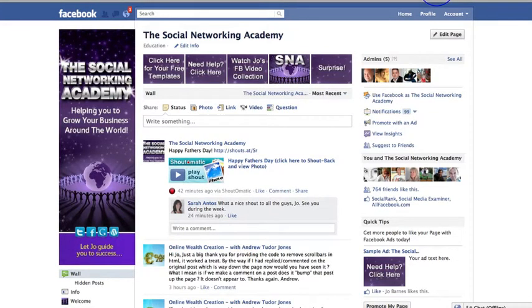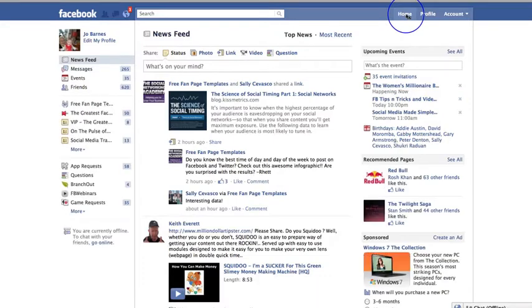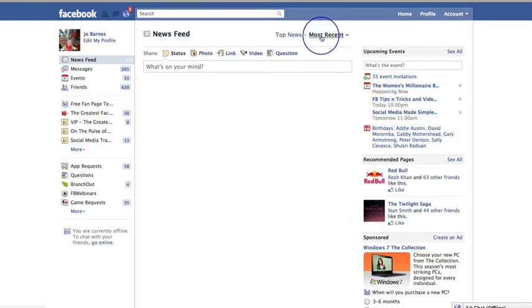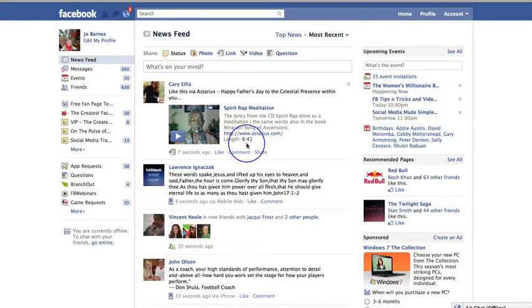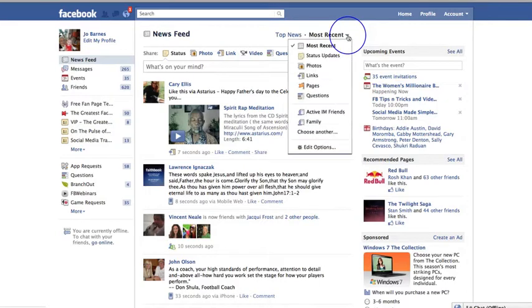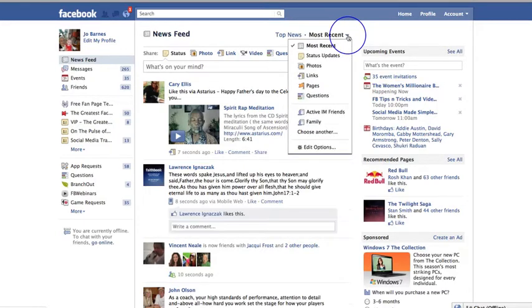The second thing is that you can really play with your news feed. If you go to the home button up here and click on home, you come to where your news feed is. Here you'll see this most recent button. If you click on most recent, it brings up all the most recent posts on your news feed, and there's this little arrow button next to it. If you click on that arrow button, you have all sorts of options.